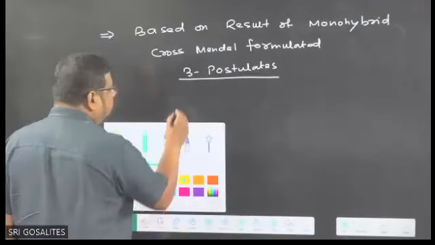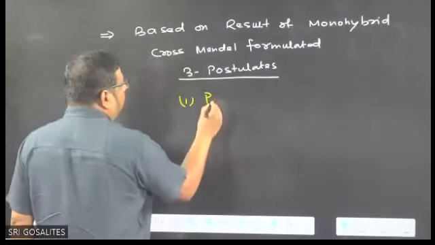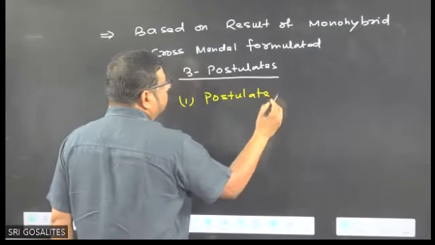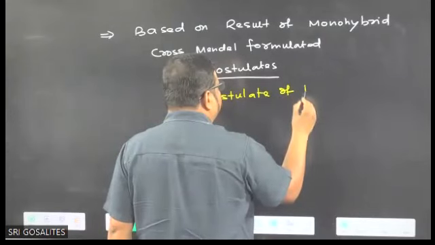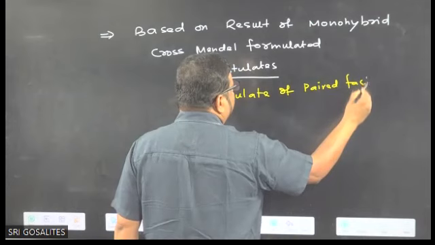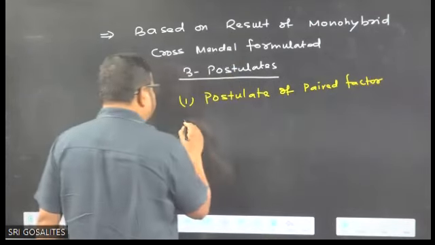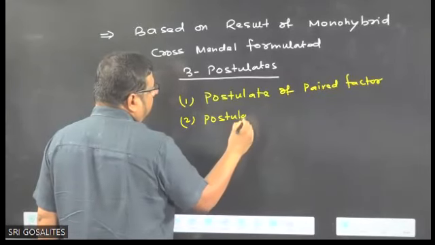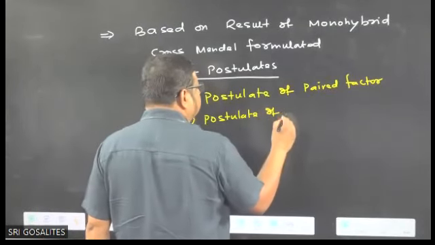First is what? Postulate of paired factor. Second one is postulate of dominance.